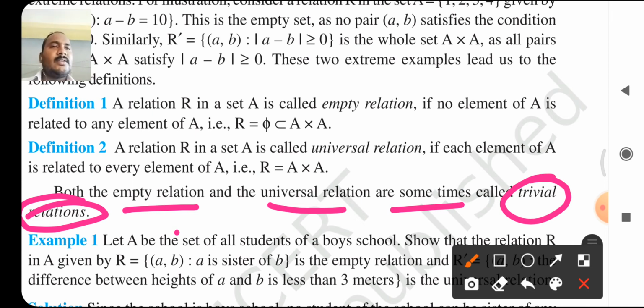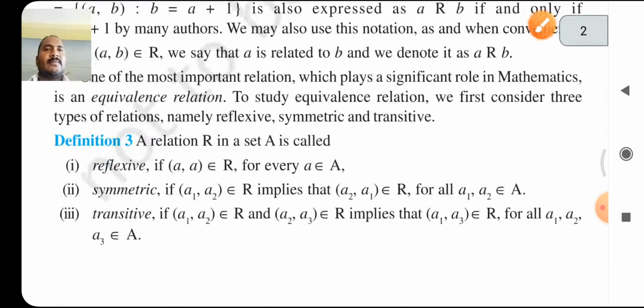This is the definition for empty relation and universal relation.